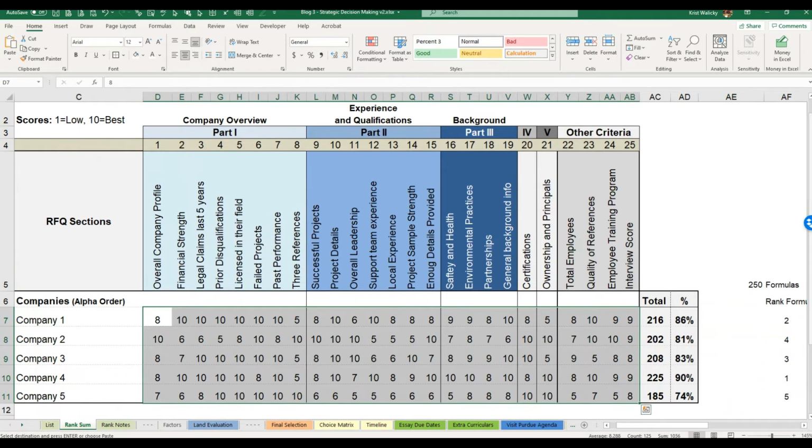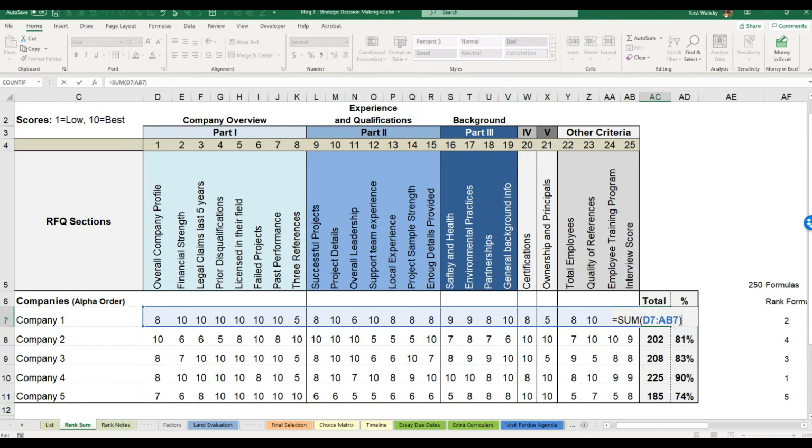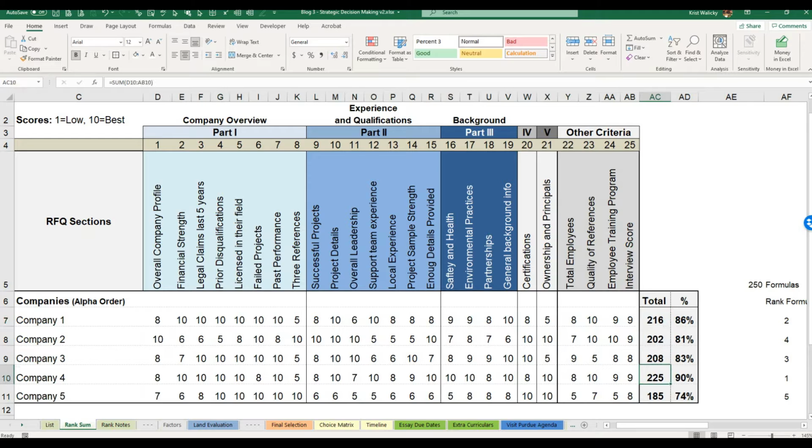It would be impossible to consider all 25 decision variables for, let's say, 5 companies, but you could do it for far more. And if we look at the total, this is simply a sum formula. It shows us that company number 4 ranks the highest based on each individual score. Really helpful. So we've gotten that, but let's take this a little further.